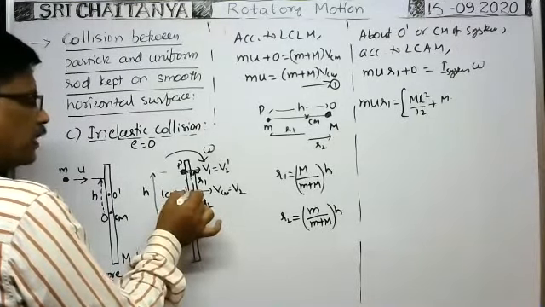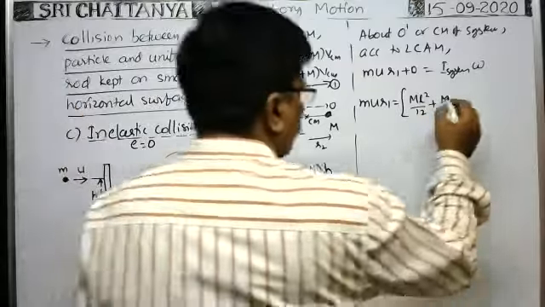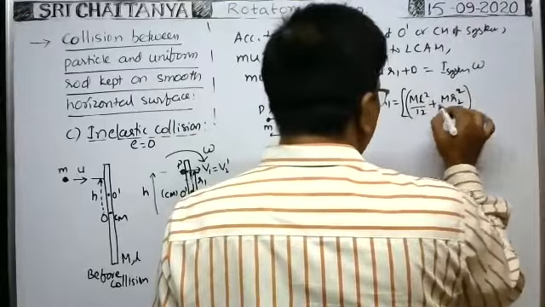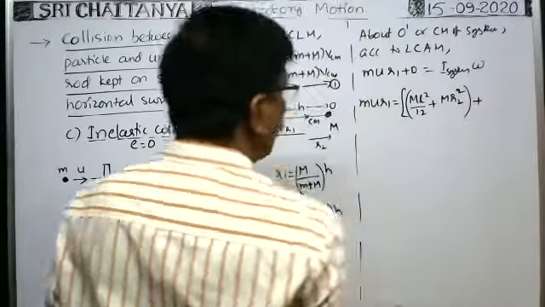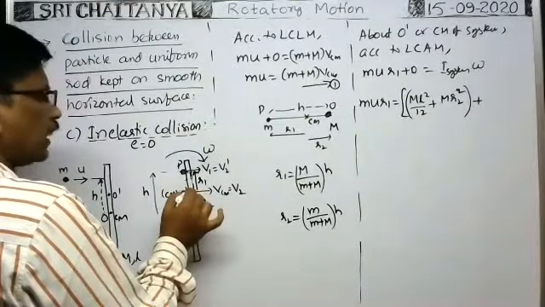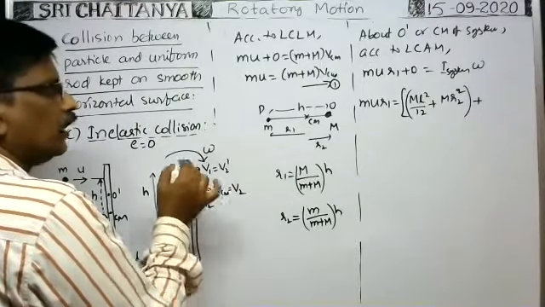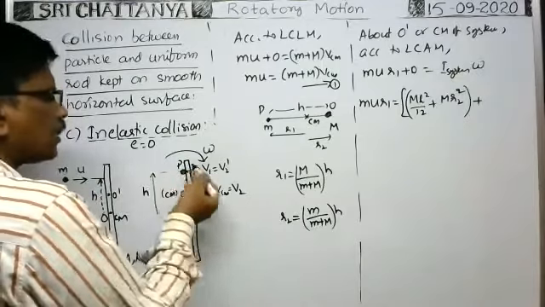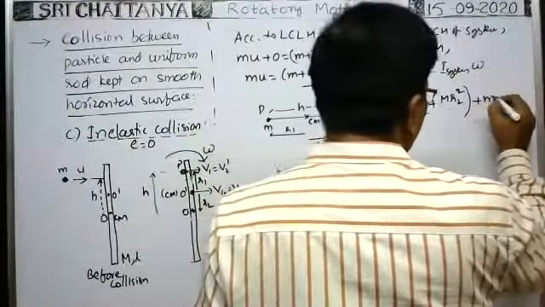Moment of inertia is to be measured with the perpendicular distance squared. That's why r2 squared. It is the moment of inertia of the rod about this new central mass of the system, plus the moment of inertia of the particle about this point. As it is a particle, it is mass into distance squared, that's all. So small m into r1 squared.